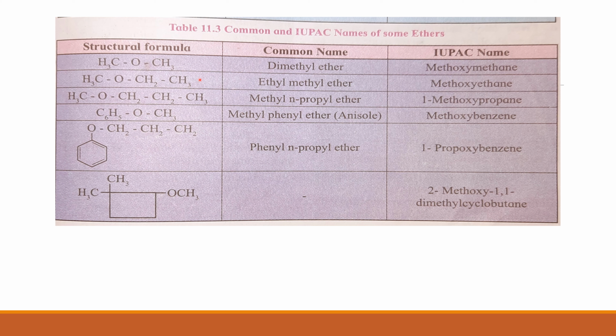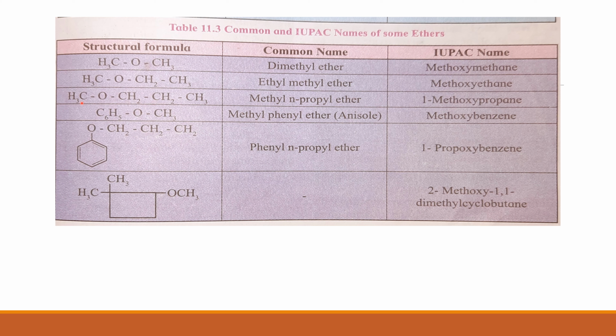Second example, CH3OCH2CH3. That means it is C2H5, the ethyl group. So the common name will be ethyl methyl ether. In the alphabetical order, the ethyl group will come first, then methyl. So ethyl methyl ether. In the IUPAC system, ethane will be the parent alkane with 2 carbon atoms and the methyl group with 1 carbon atom will be the substituent as the methoxy group. Therefore, the name will be methoxyethane. Third example, CH3OCH2CH2CH3.